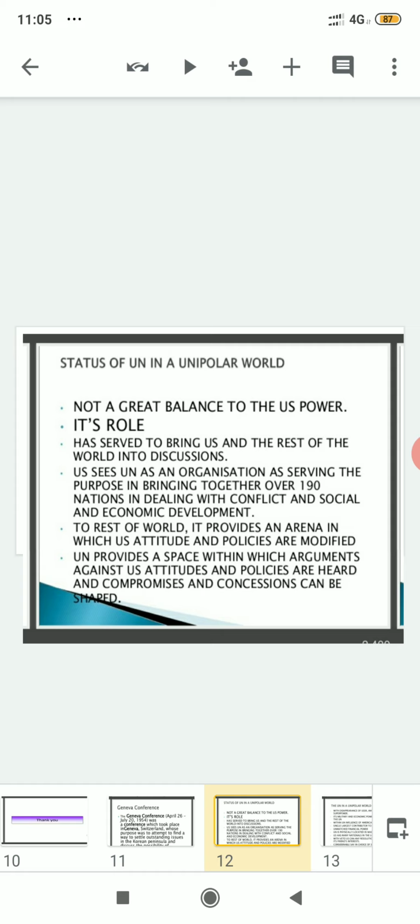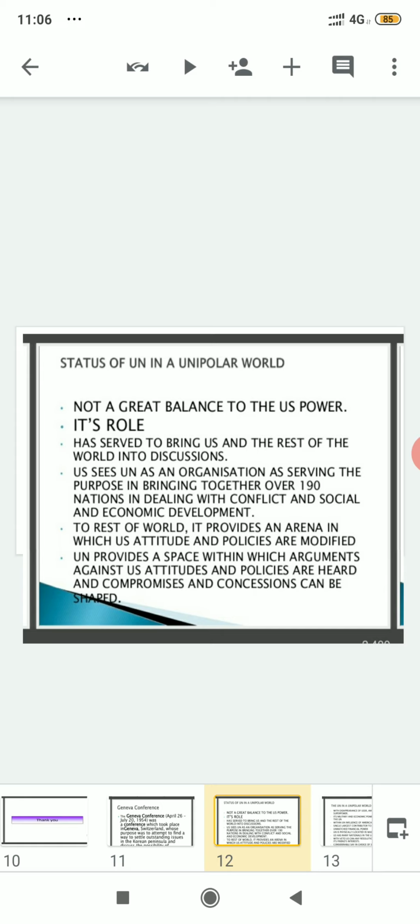After that, US sees UN as an organization as serving the purpose in bringing together over 190 nations in dealing with conflict and social and economic development. So the first point was about the United Nations, but how does the United States actually see the UN? That means what is the thinking of the United States of America regarding the UN? So the United States of America assumes the UN as an organization that is serving the purpose in bringing together over 190 nations in dealing with conflict and social and economic development.